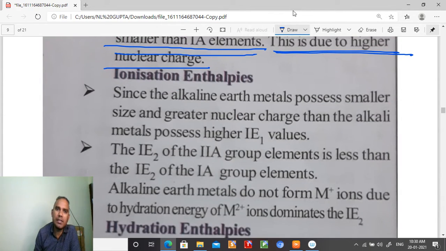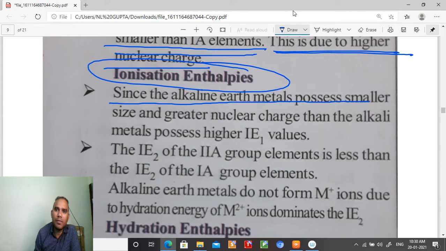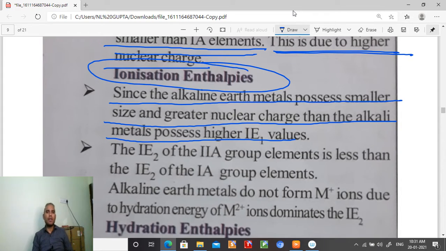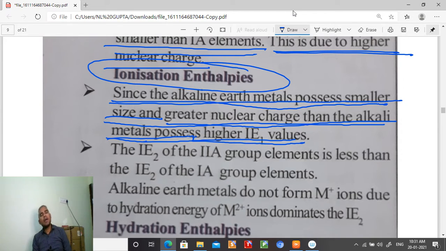Next point is ionization enthalpy. Since the alkaline earth metals possess smaller size and greater nuclear charge than the alkali metals, they possess higher ionization energy. So they have higher ionization energy because they have more nuclear charge, student. With more nuclear charge, they will not lose the electron easily, so more energy is required to remove the electron. So their ionization energy is more.